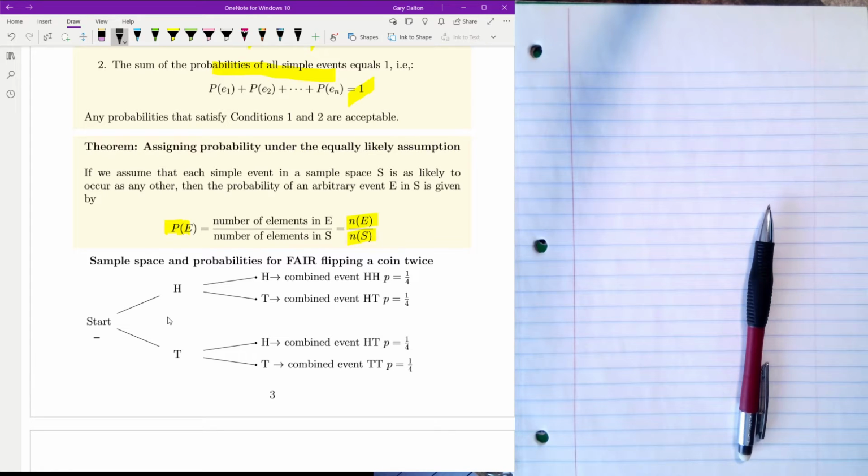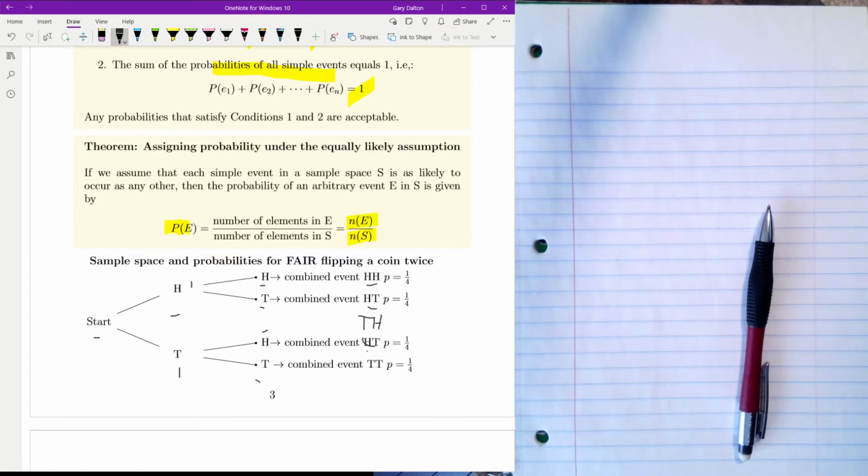The results of the first experiment, the first time we flip the coin, we get a heads and we get a tails. We do it again. We get a heads, a tails, a heads, a tails. And that gives us our 4 elements of the sample space, HH, HT, this should be a TH, I'm sorry, TH, and TT.